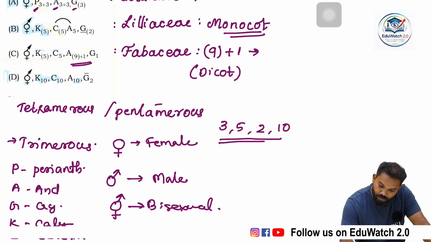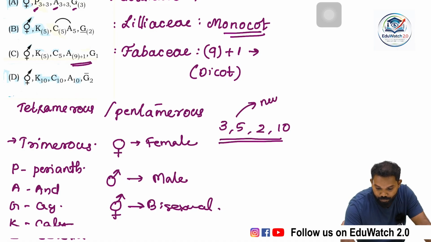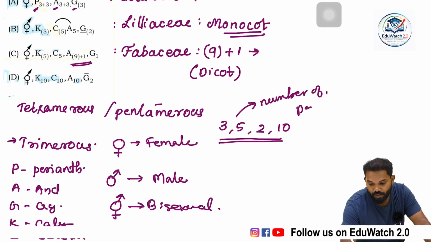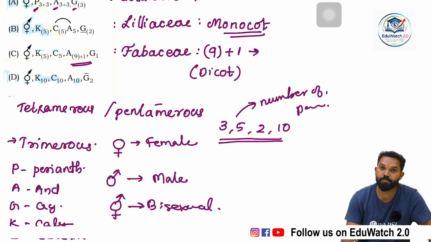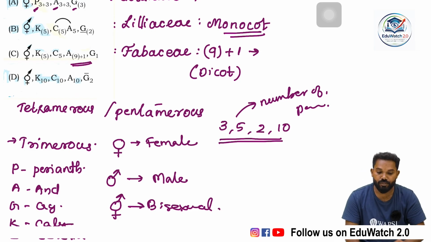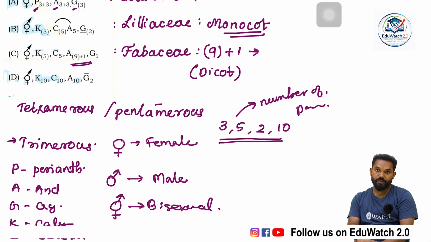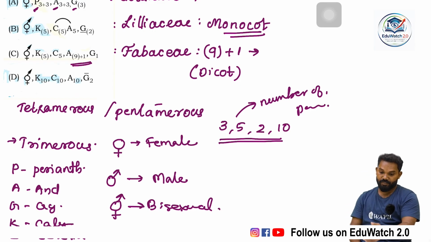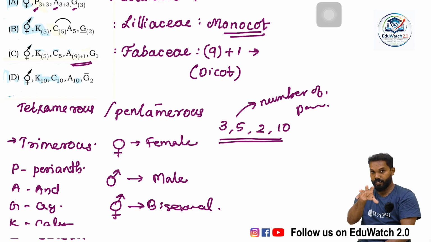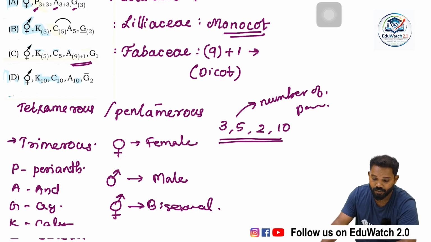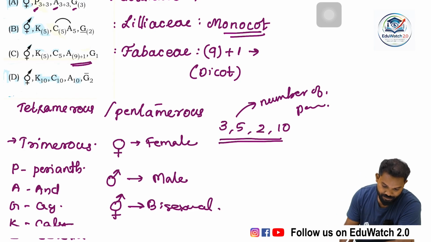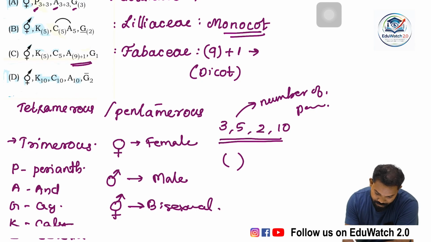These numerics refer to the number of parts, such as the number of sepals, the independent units of the calyx, and the number of petals, the independent units of the corolla, the number of stamens, the number of carpels, etc. We also use symbols like a bracket and an arch.